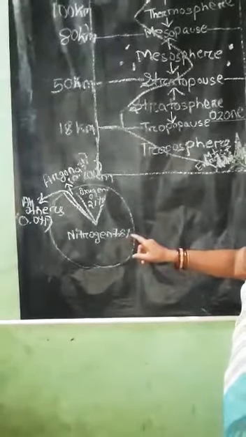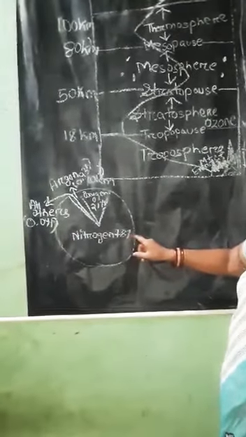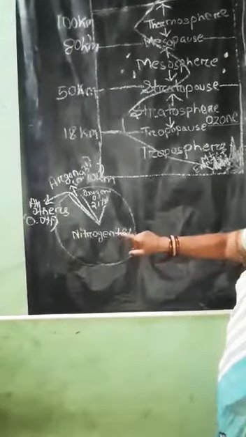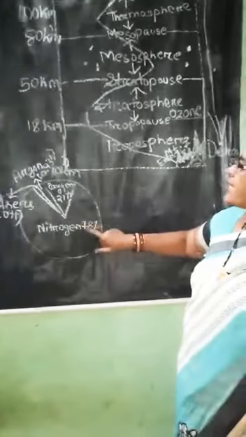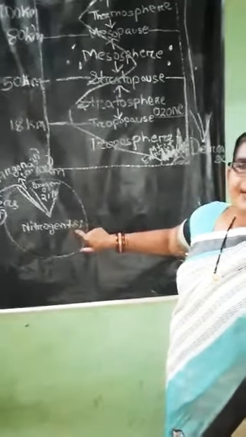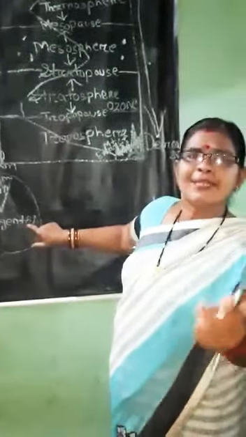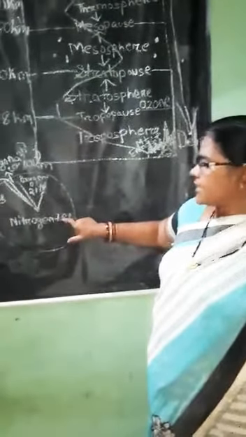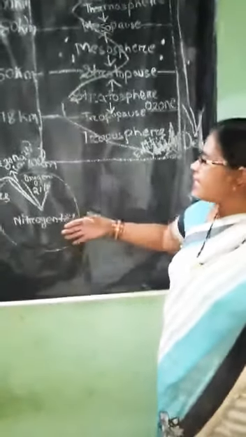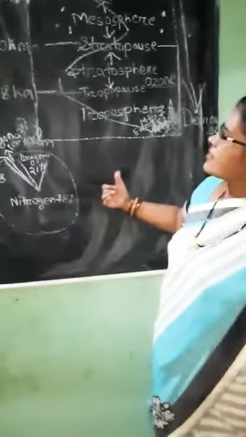When we inhale, we take oxygen, but sometimes we inhale a few amounts of nitrogen also. But the plants do not take nitrogen directly. Some roots of leguminous plants, pulses, convert the nitrogen into another form, then it is taken by the plants.